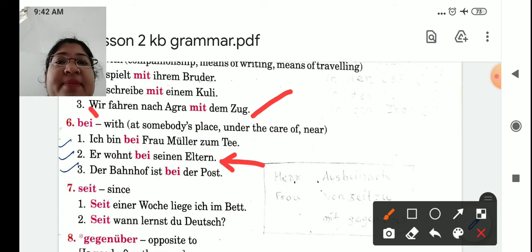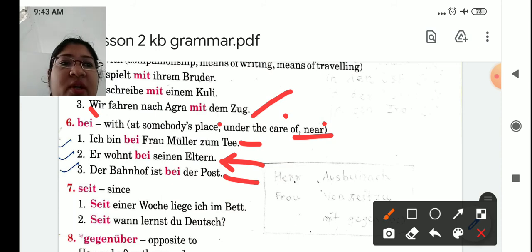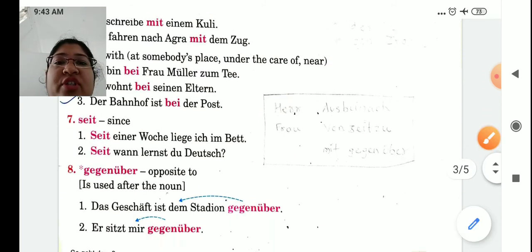For example, this bei, see the meaning. With, at somebody's place, under the care of, or near. For example, the first one. Ich bin bei Frau Müller zum Tee. I am at the place of Mrs. Müller for a tea. And the third one, der Bahnhof ist bei der Post, near of. The railway station is near the post office. Okay, so that was our bei preposition, students.